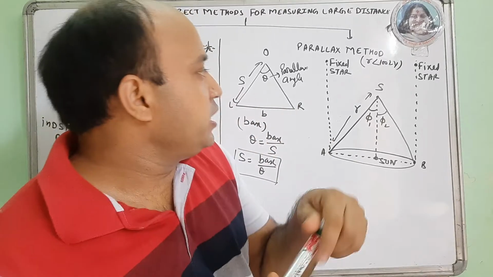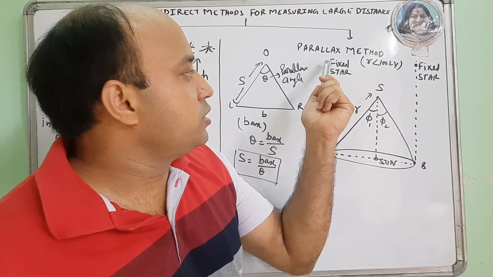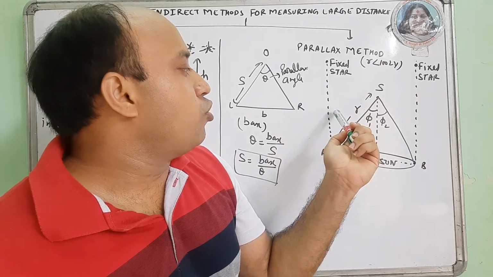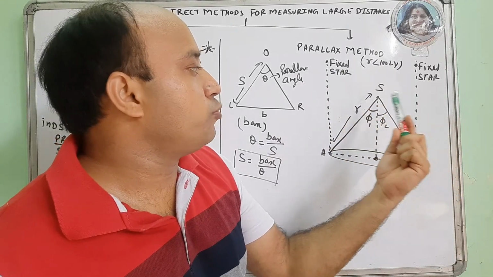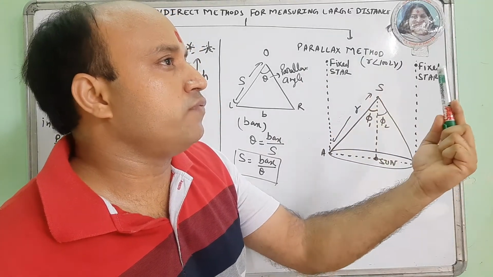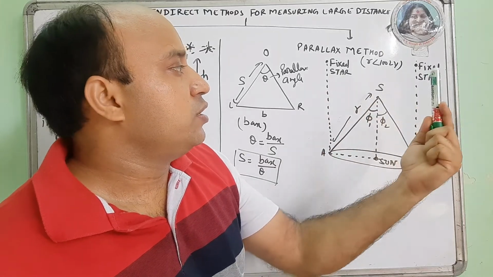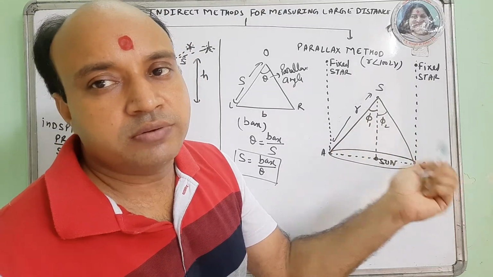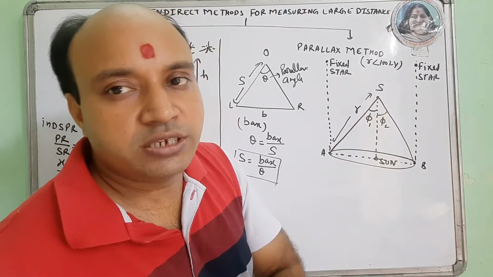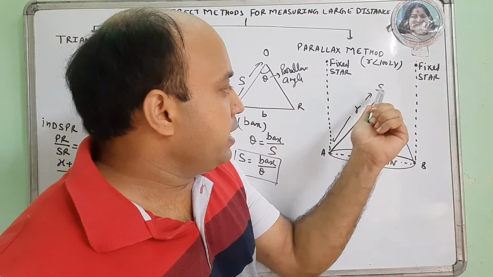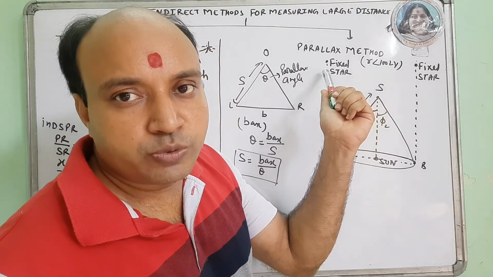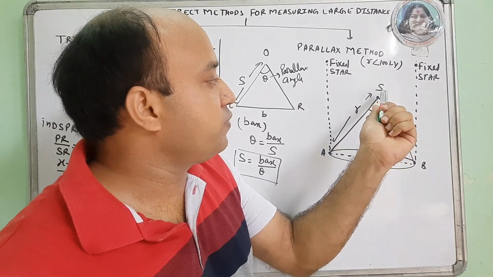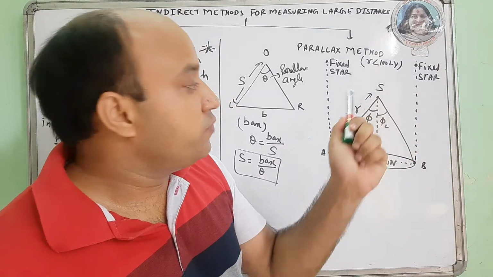You know that we are taking observation of the angle of a fixed star, whose orbit is similar to Earth's orbit, meaning its location is fixed for one particular location of the Earth. Its time period around the sun is the same as that of Earth, meaning if Earth has 365 days, then it also has 365 days. So this is a fixed star whose position is fixed with respect to Earth, and this is the unknown star whose distance we have to find with respect to this star.